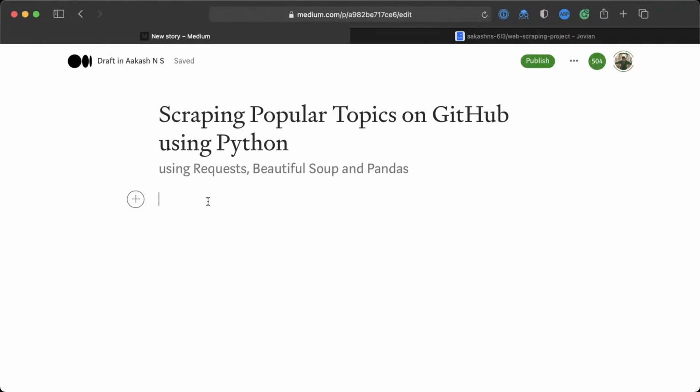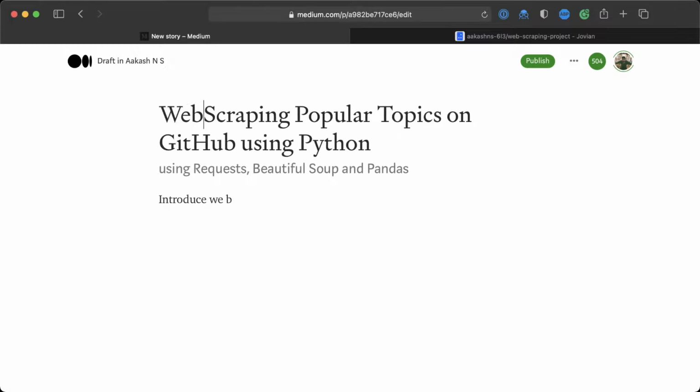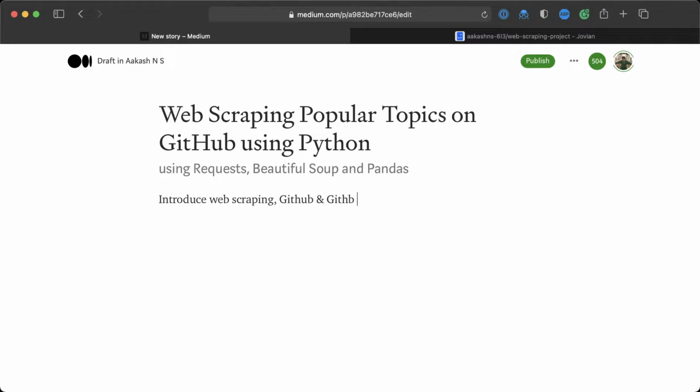So you just need to write a small introduction about the topic. So in the introduction, you want to introduce the players. So introduce web scraping. Let's call this web scraping. So introduce web scraping, what it is. Okay. Then you want to introduce GitHub and GitHub topics.